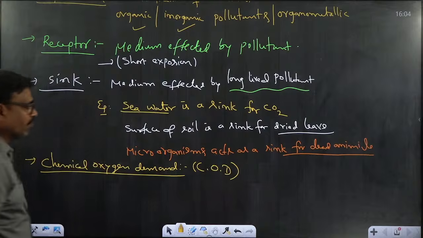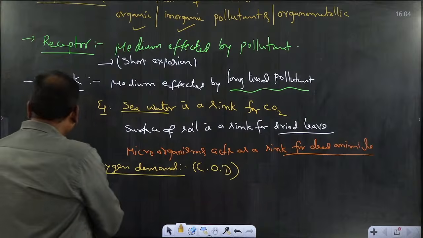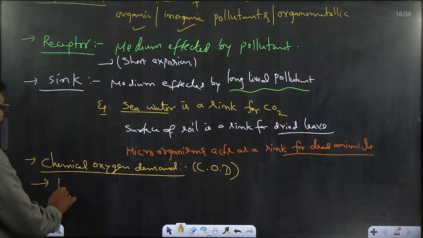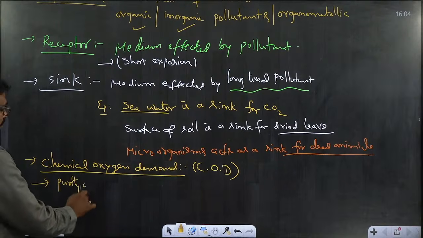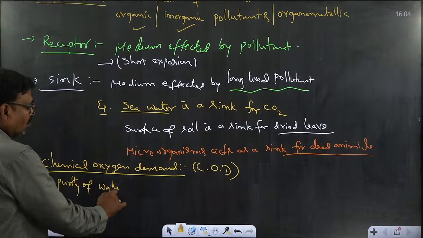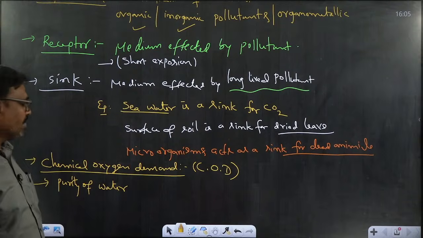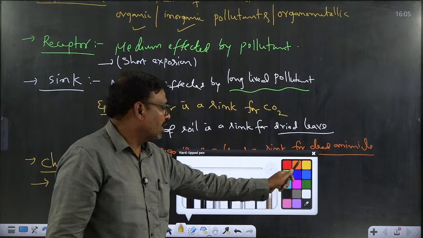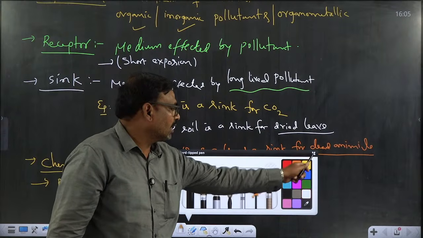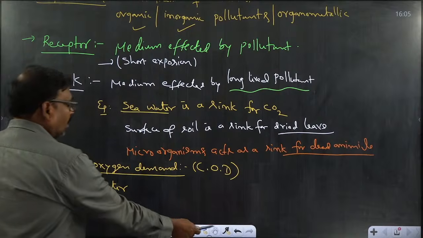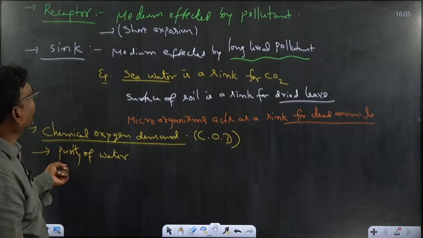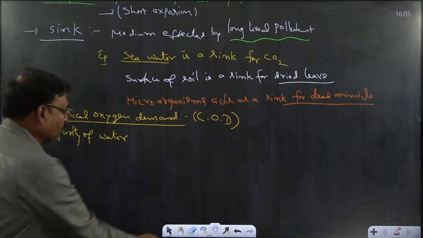Chemical oxygen demand is a measure for measuring the purity of water. What is meant by chemical oxygen demand? Chemical oxygen demand is the amount of oxygen required for the oxidation of organic matter present in the water sample.